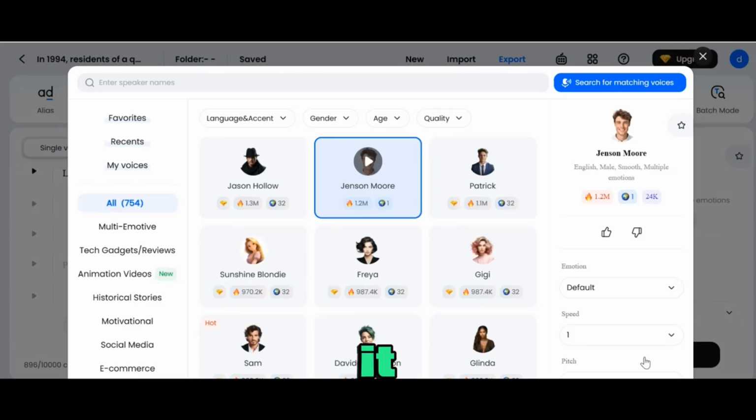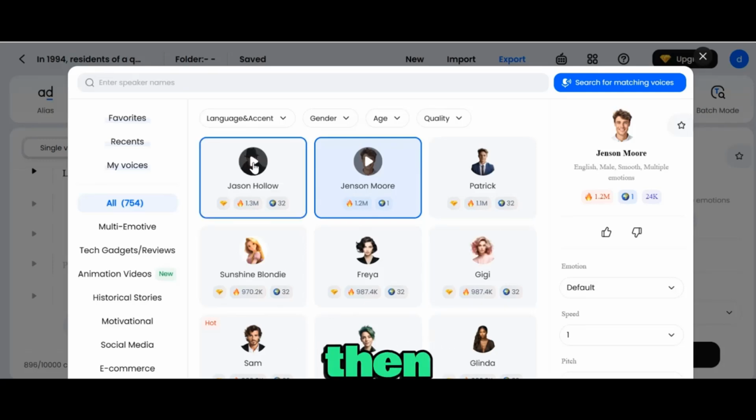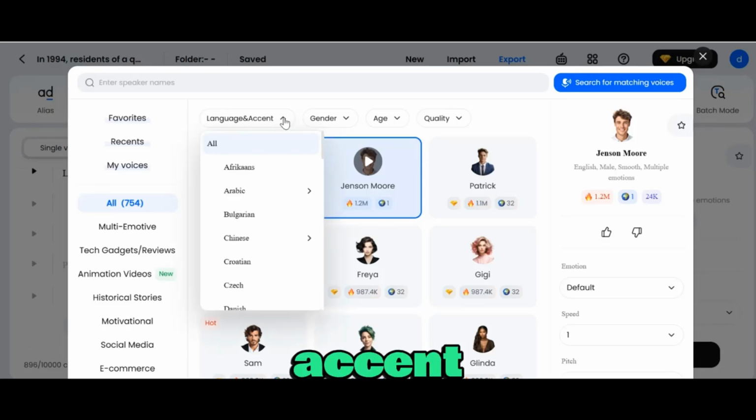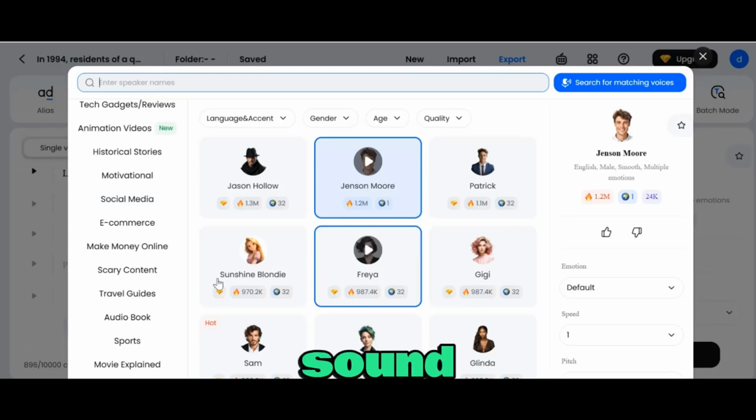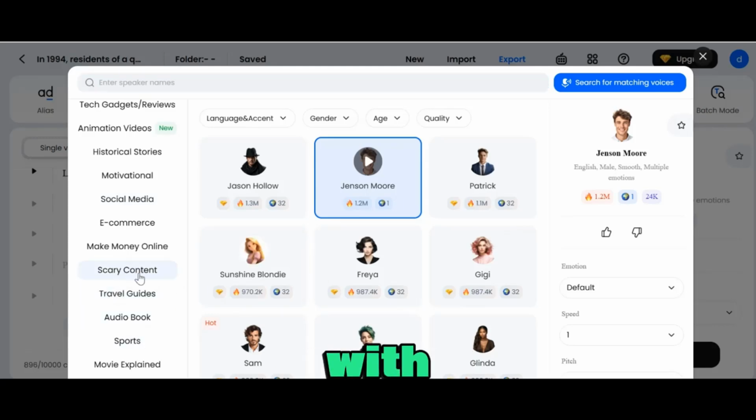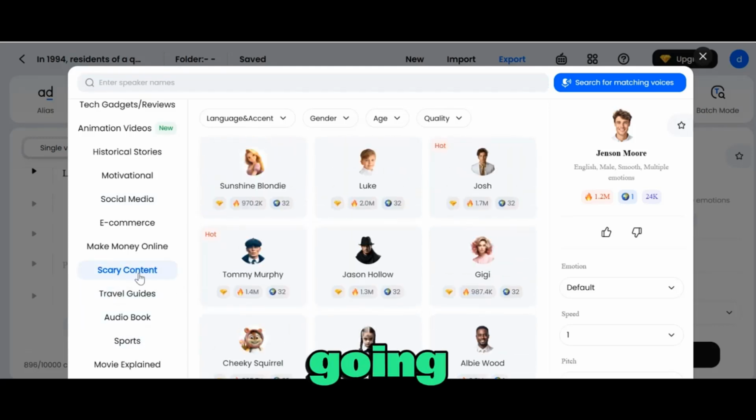Once you click on it, you can go ahead and select whatever voiceover you would want to go with. You can just preview it, hear what it sounds like, and then decide to go for it. Over here at accent, you can choose whatever accent you want it to have. And then you can come over to this part to choose how we want the content to sound. So I'm just going to go with scary content because that's what we are going for.